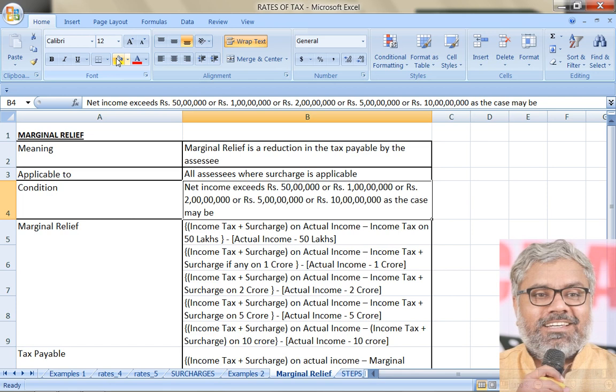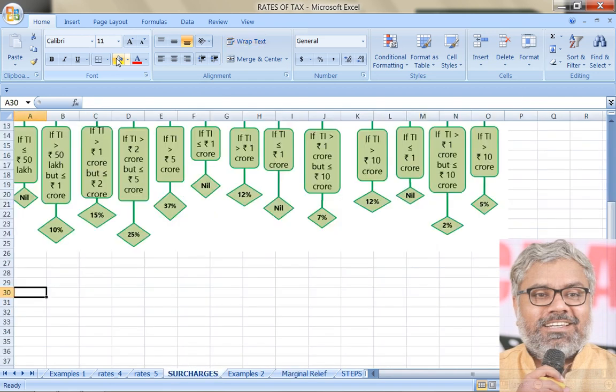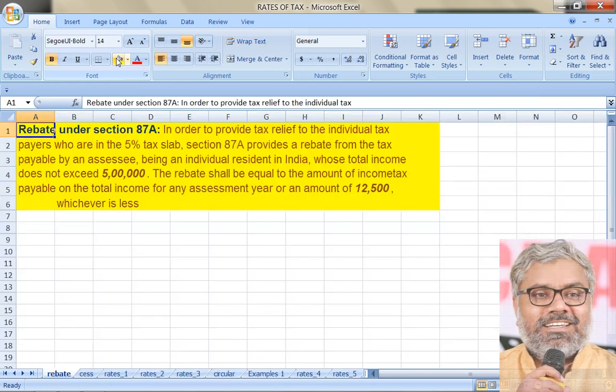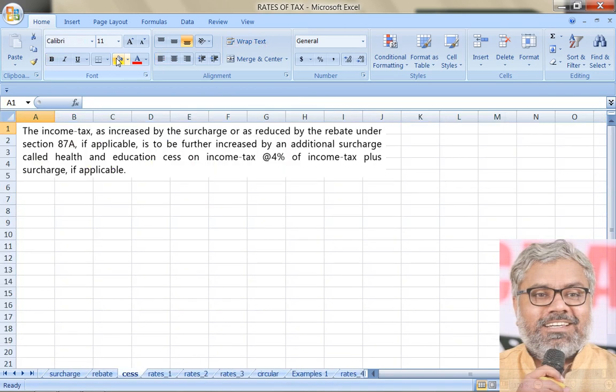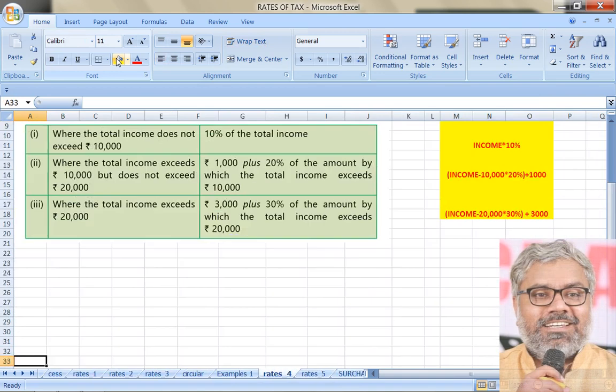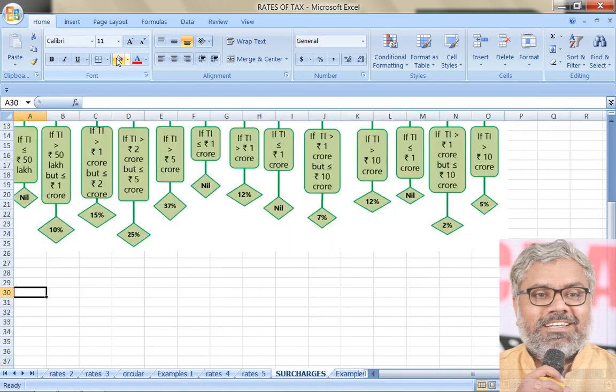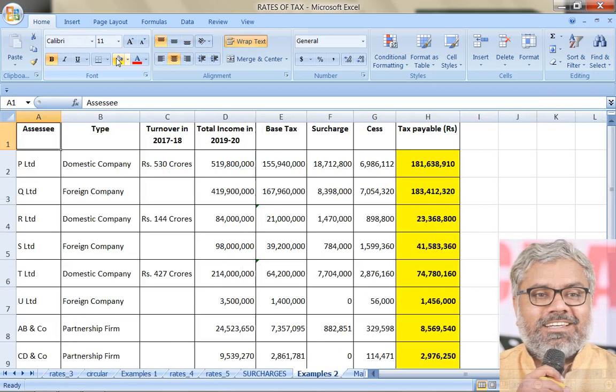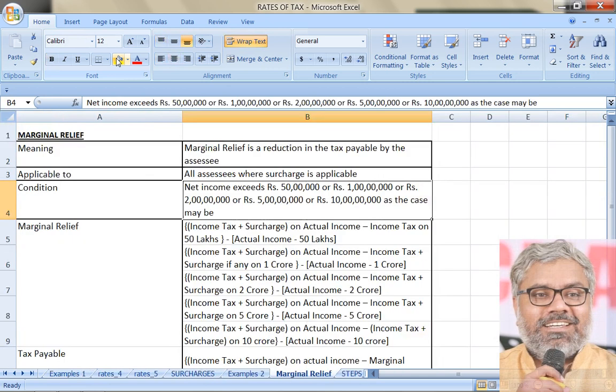Why marginal relief? Now, the name indicates first of all relief. Relief means it is a good thing. Relief, rebate, these words are good words or bad words? Definitely good words. From the assessee's point of view, surcharge, cess, these are bad words. Tax, these are all burden on the assessees. So there is a tax, there is a surcharge, there is a cess.